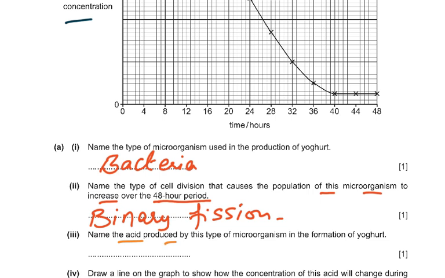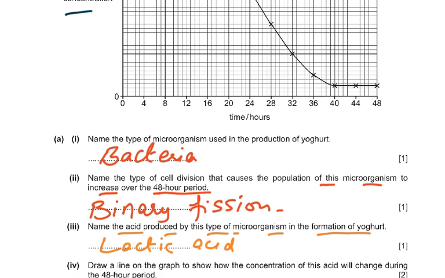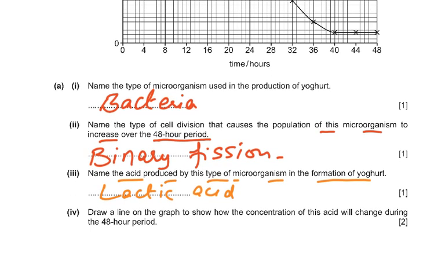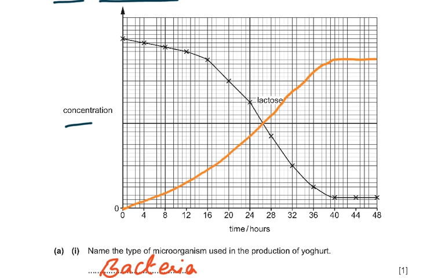Then name the acid produced by this type of microorganism in the formation of yogurt. It is lactic acid or lactate. Then it says draw a line on the graph to show how the concentration of this acid will change during the 48-hour period. Graph was for 2 marks.